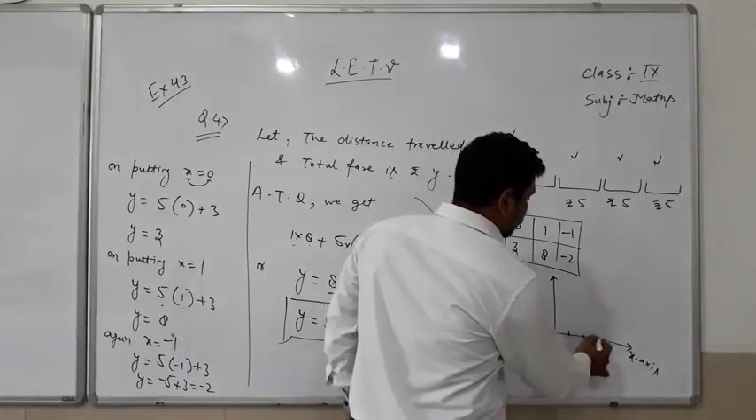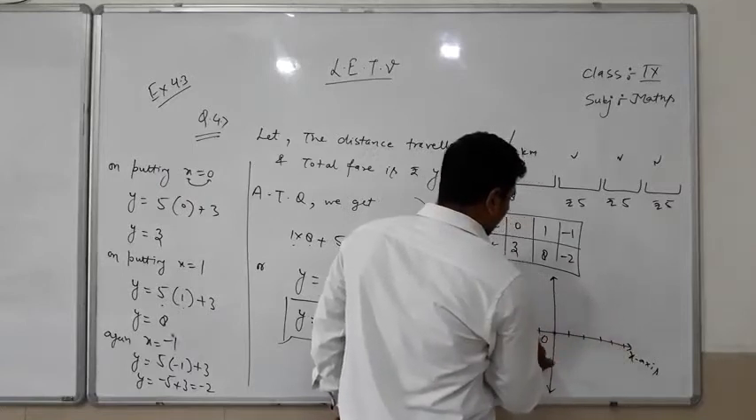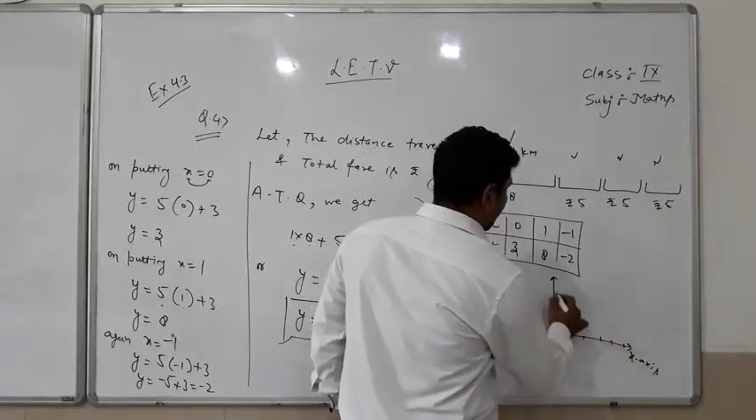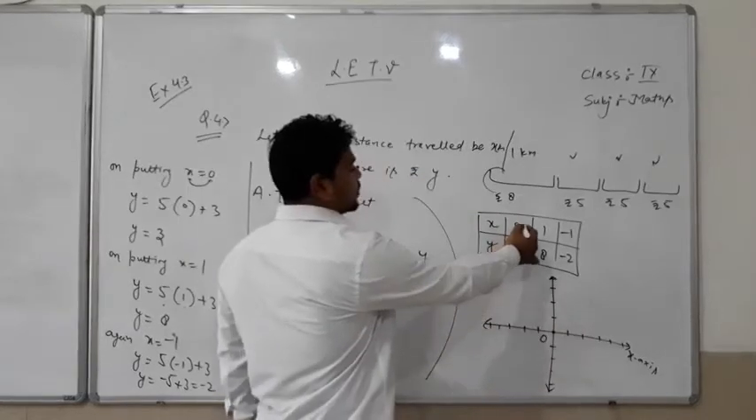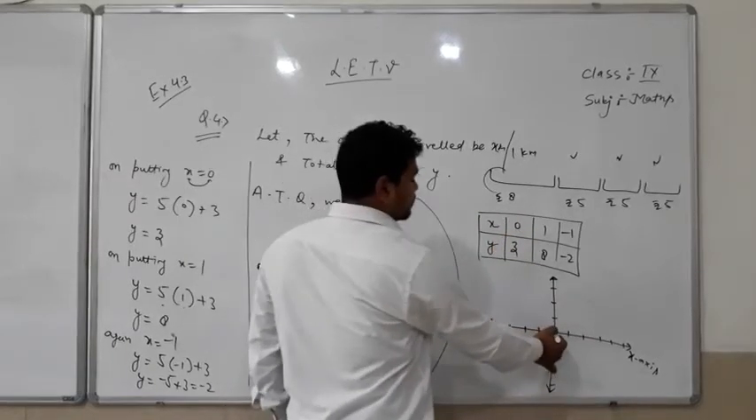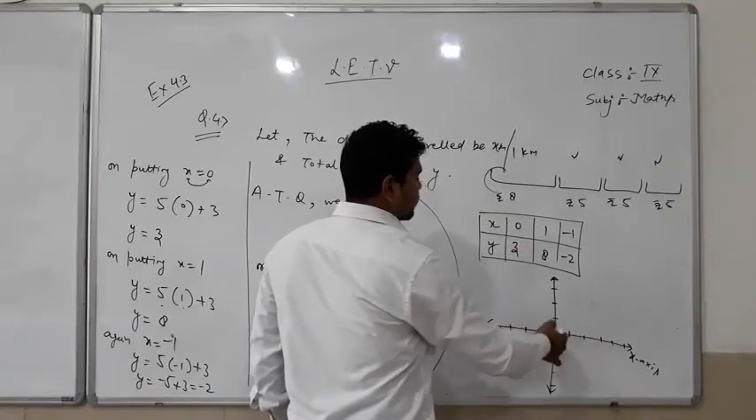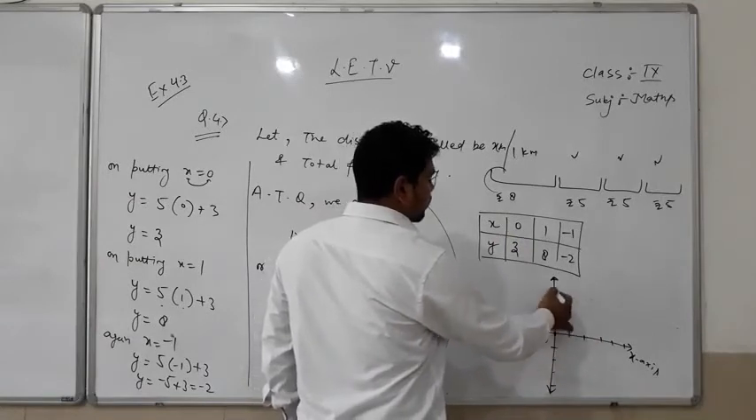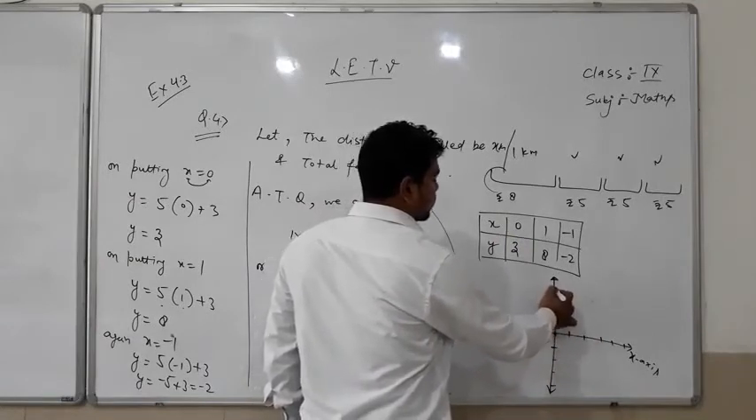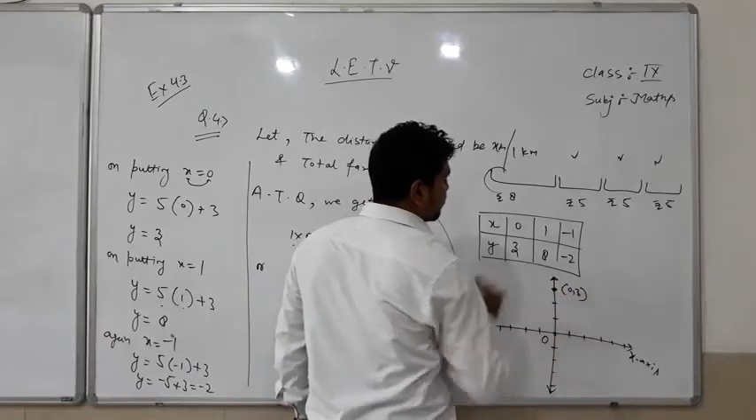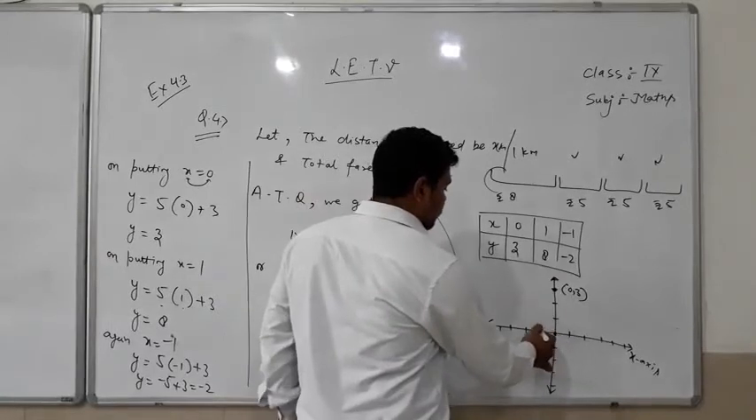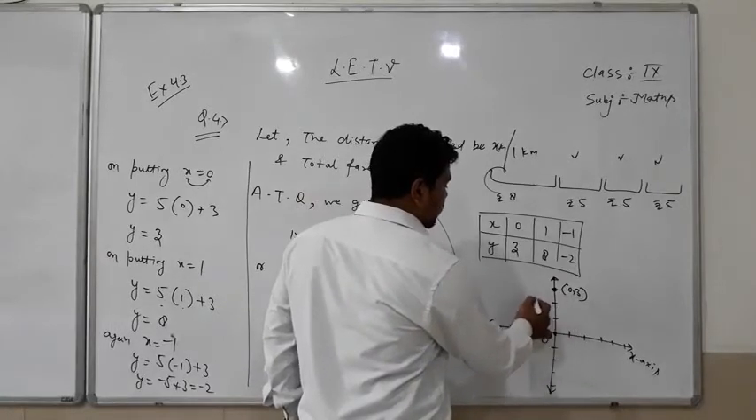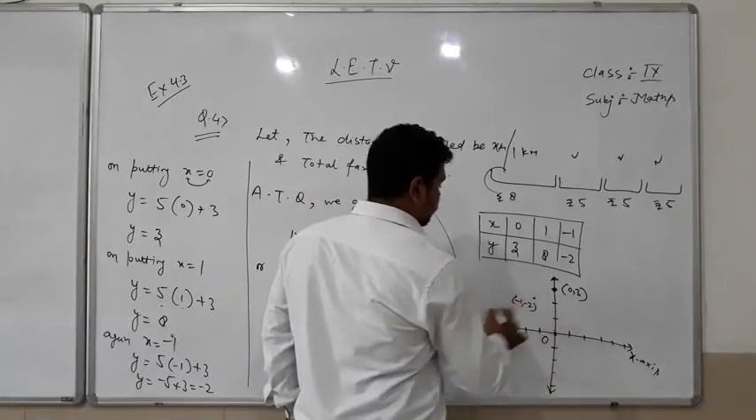So we mark the units on the axes. The first point is x is equal to 0 and y is equal to 3, that is 1, 2, 3. So that point is (0, 3). After that, the point minus 1, minus 2, where x is minus 1 and y is minus 2. That is (minus 1, minus 2).